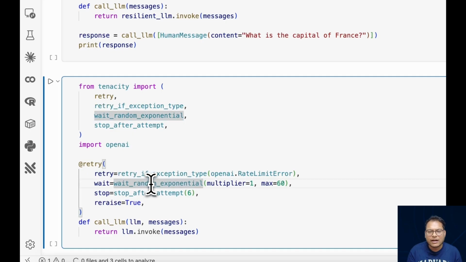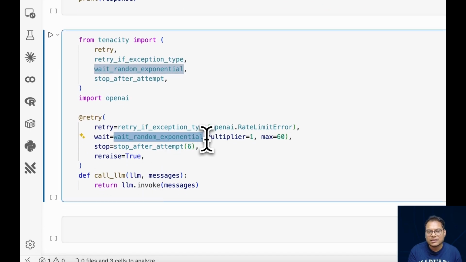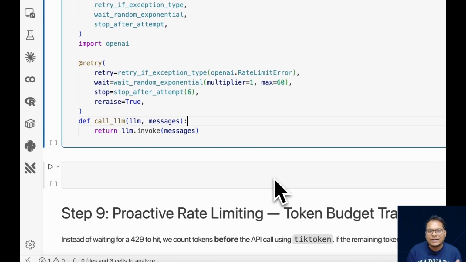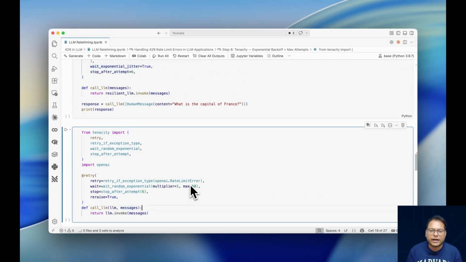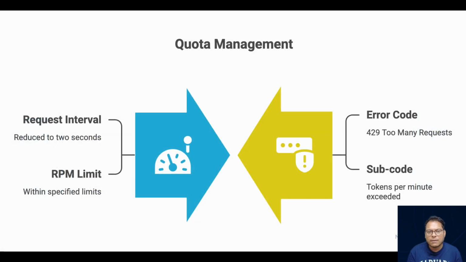What wait_random_exponential does is pick a random wait time between the multiplier and a value coming out from this formula up to the max value. Now the workers that fail at the same time will retry at different moments so the load gets spread out. So basically jitter fixes this retry storm problem, but there is another 429 issue which we still have to take care of.